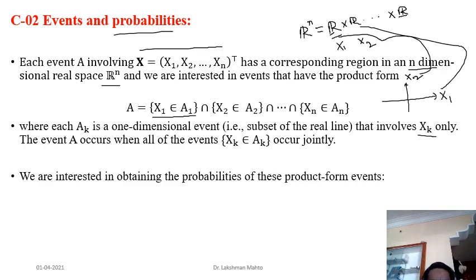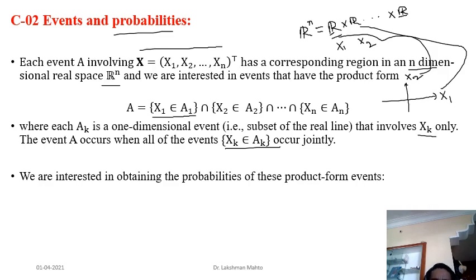So the event A occurs when all the events occur jointly. It is a joint representation of x1, x2, x3. I had already mentioned that x1 is the first component, x2 is the second component. That means x1 is associated with the first coordinate, x2 with the second coordinate, and likewise xn with the nth coordinate. So when every event along its respective direction occurs, at that time A will occur. A is talking about the joint occurrence of A1, A2, A3. In that process, we say that X is talking about the joint occurrence of the Xk's. Okay, so this is the story of the event.